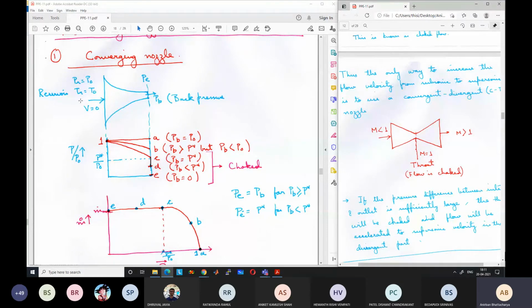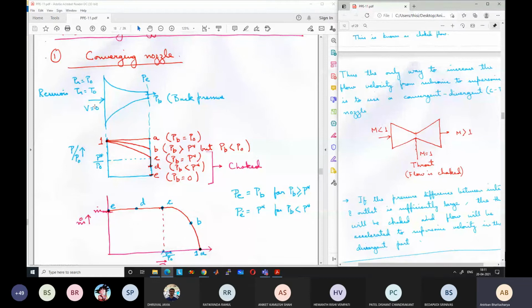Okay, so this upstream side of the nozzle is connected to a reservoir, and the velocity is almost equal to zero. It cannot be totally zero, then there cannot be any flow, but it is very negligible. Approximately it is equal to zero. If it is totally equal to zero, there cannot be any flow in the nozzle. So it has to be some small velocity, but very small velocity.